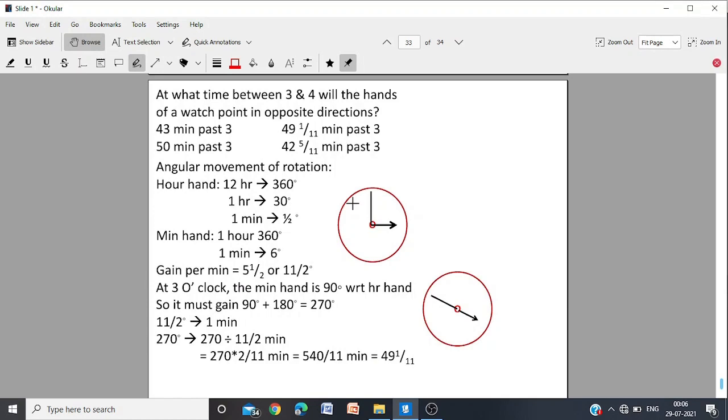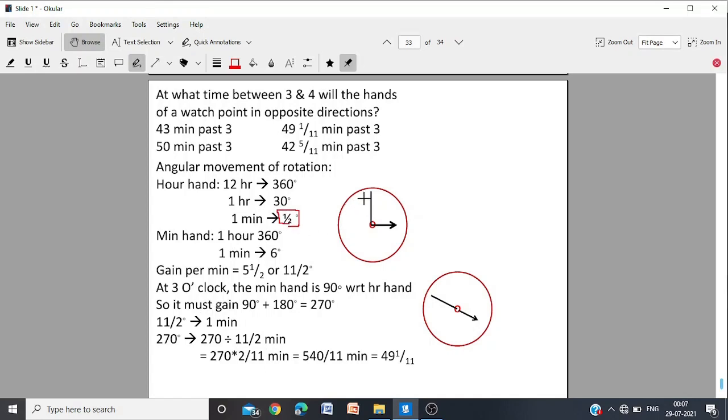Now, angular motion of rotation. Our hour hand will turn 360 degrees in 12 hours. We are not talking about the minute hand, our hour hand. It will start at 12 o'clock, 1 o'clock, 2 o'clock, 3 o'clock, and come back to 12, 360 degrees in 12 hours. That means in 1 hour 30 degrees and in 1 minute half a degree. The hour hand will go half a degree in 1 minute.